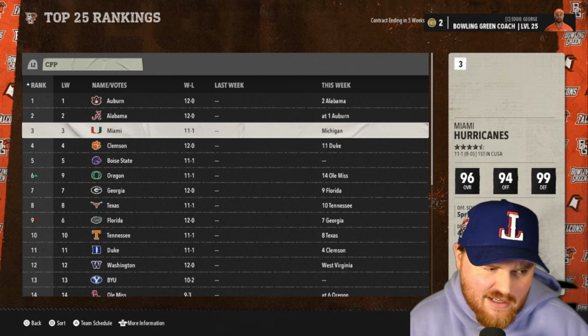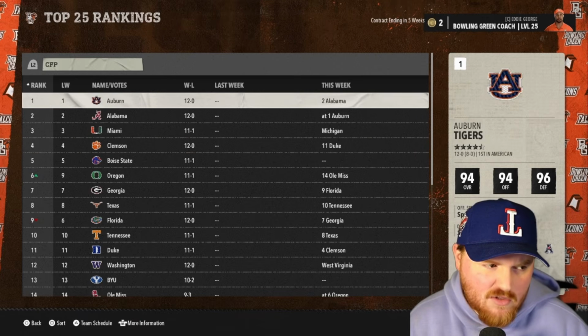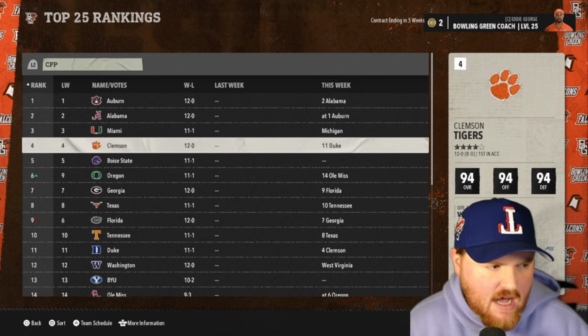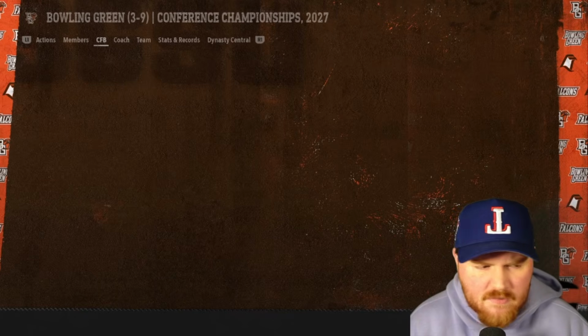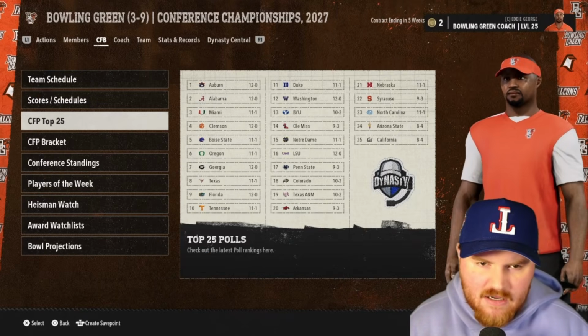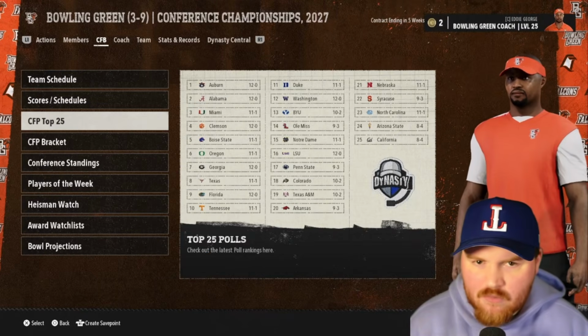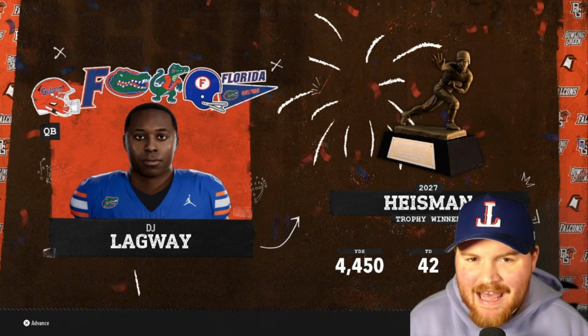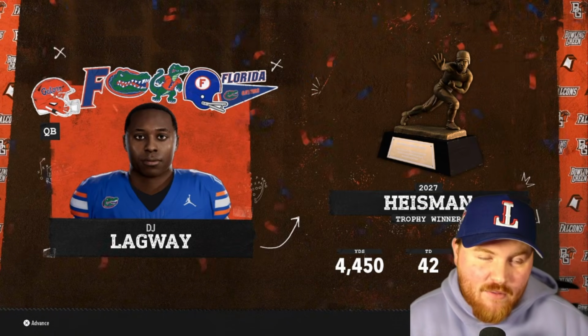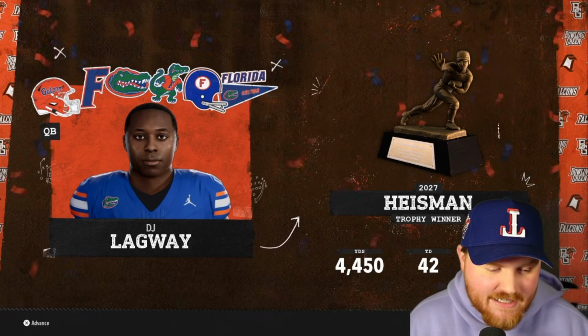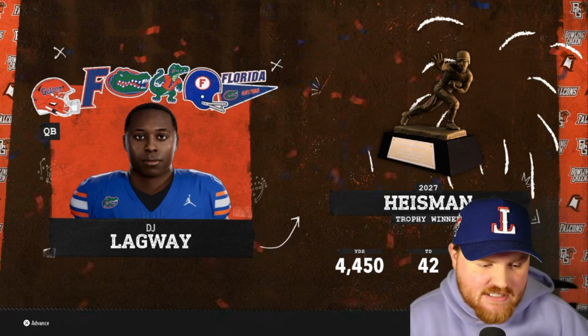They're kind of in line for a bye, too, if something crazy happens at the top. And Alabama and Auburn are in the championship game against each other, so we'll see what ends up happening. But let's sim and see what the bracket looks like and what our Heisman looks like. Lagway wins the Heisman. I don't think I've seen that. We also win an entire video without John Mateer winning a Heisman, so that's great. This is a good season by Lagway.